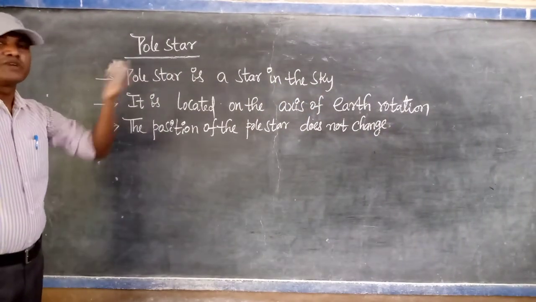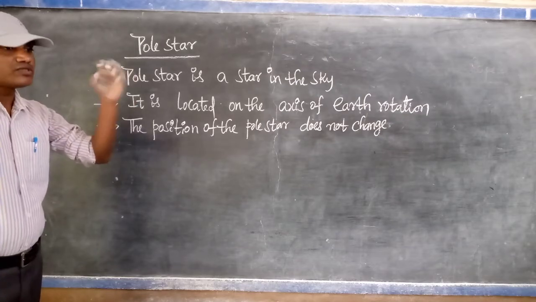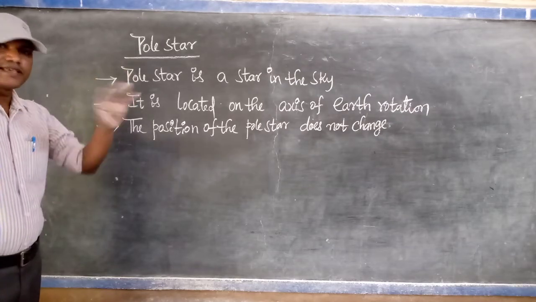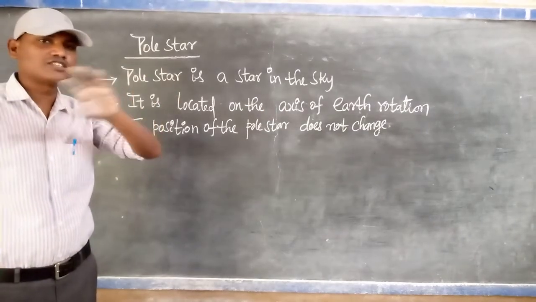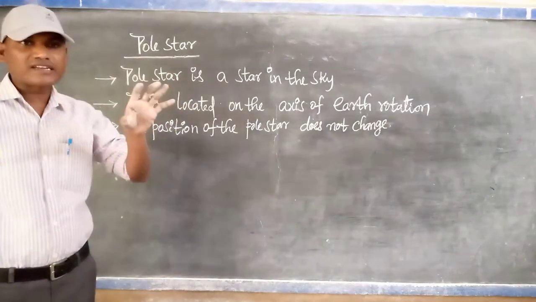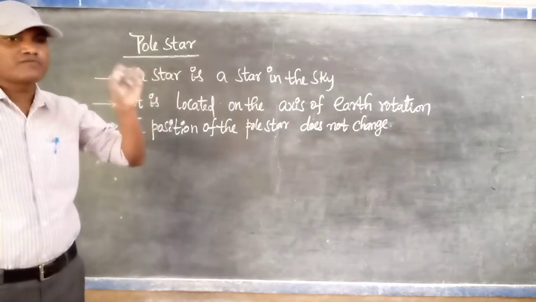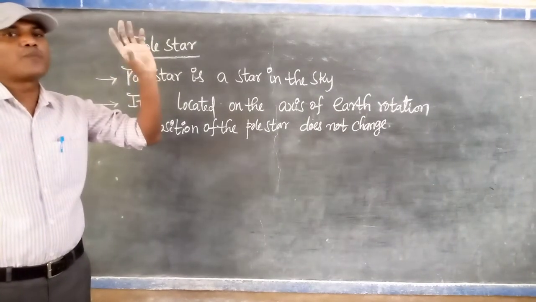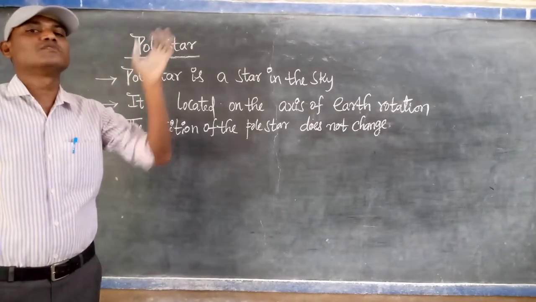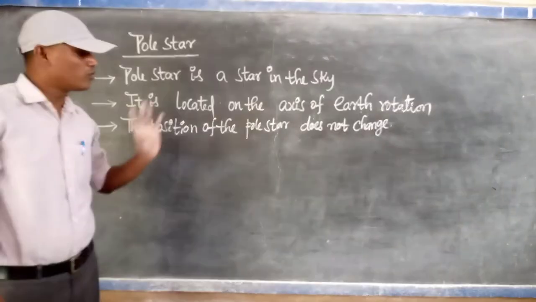But what about the remaining stars? Other stars are also in the same position. They are not in motion, meaning other stars' positions also do not change. But when a person on the surface of the earth looks at the sky, the stars appear to move from their position, except the pole star.